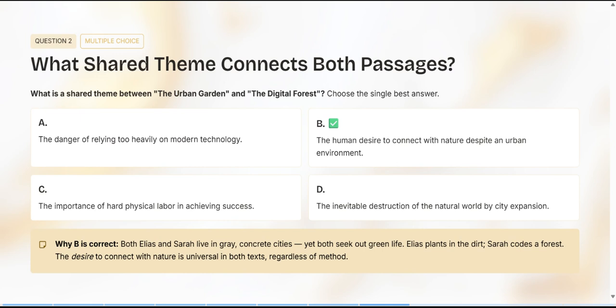Now, even though you found the correct answer, which is B, which is a great job that you did, you still need to read all the answer choices. That is a very important test-taking technique. Why B is correct? Both Elias and Sarah live in gray, concrete cities, yet both seek out green life. Elias plants in the dirt. Sarah codes a forest. The desire to connect with nature is universal in both texts, regardless of method. So keep that in mind and let's keep going.